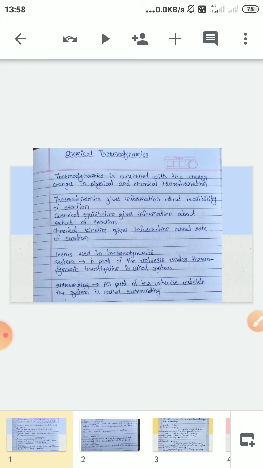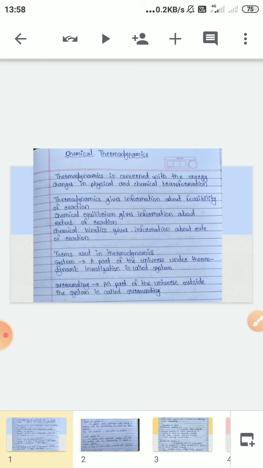I have mentioned these three points just to clarify the concepts, because after thermodynamics we think about chemical equilibrium, and after chemical equilibrium it links to chemical kinetics.